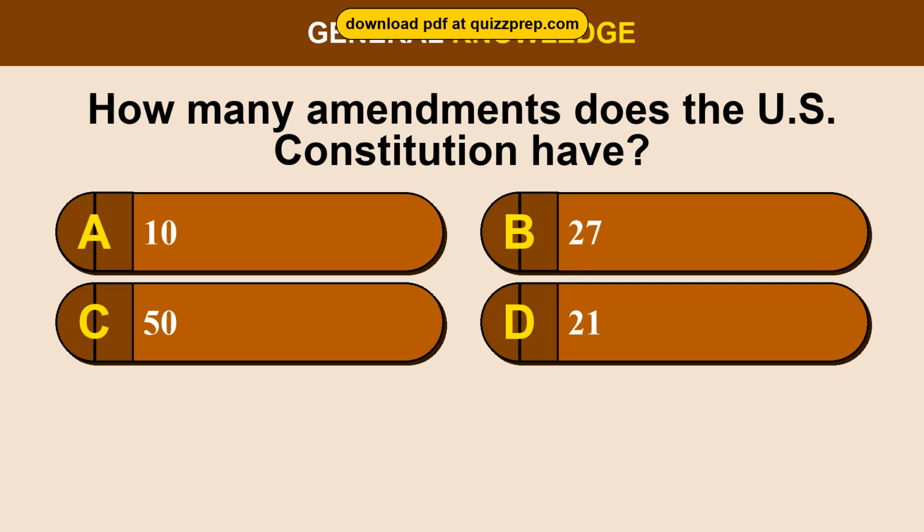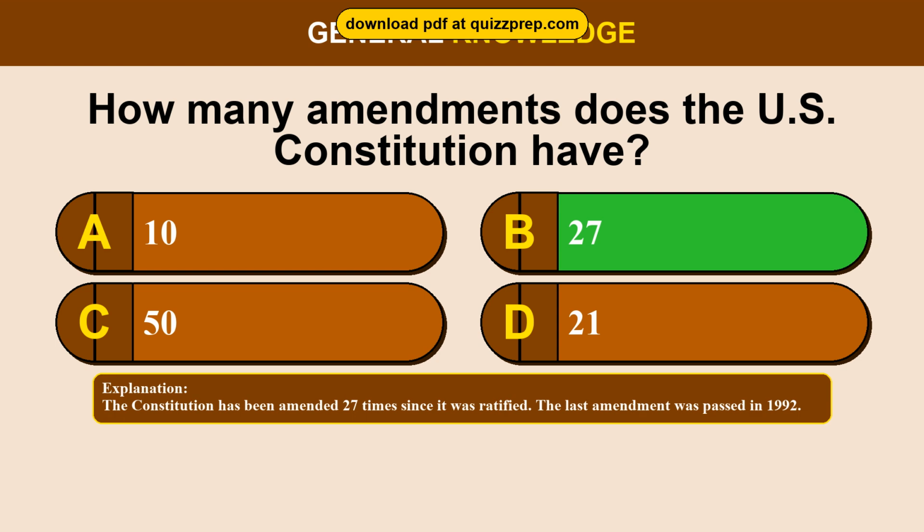Question 48. How many amendments does the U.S. Constitution have? Option A, 10. Option B, 27. Option C, 50. Option D, 21. The correct answer is option B, 27. The Constitution has been amended 27 times since it was ratified. The last amendment was passed in 1992.